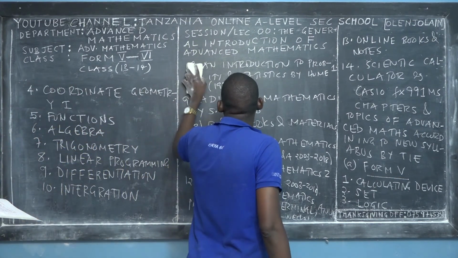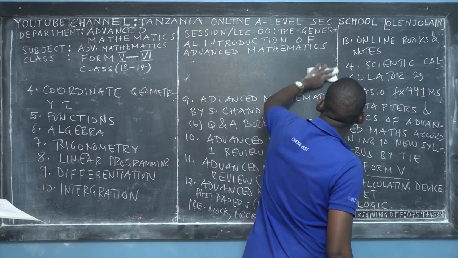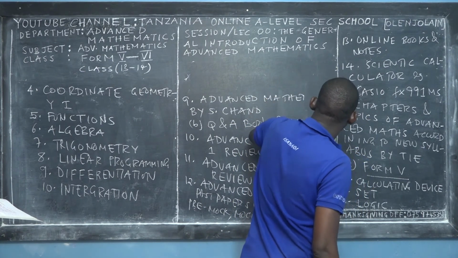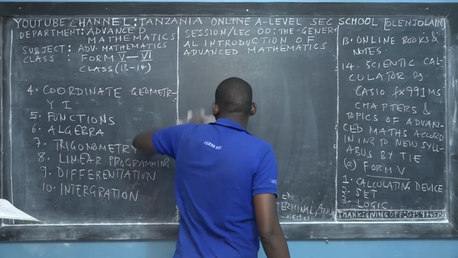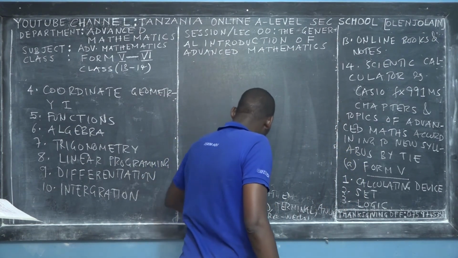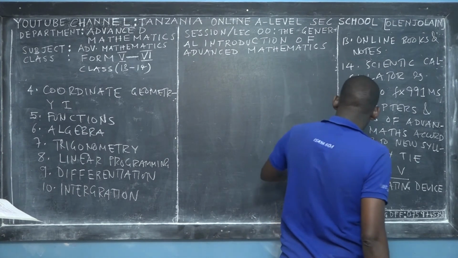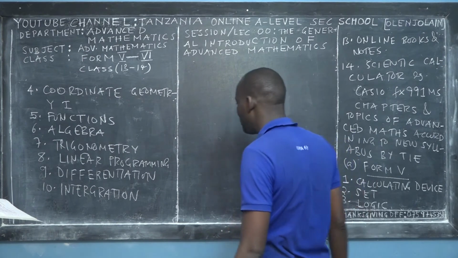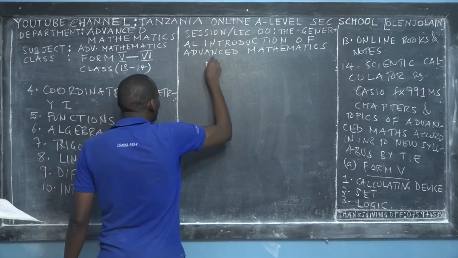So you close the Form 5 education with a nice topic called integration. Integration and differentiation form the subject we call calculus in mathematics. So that's all about Form 5.